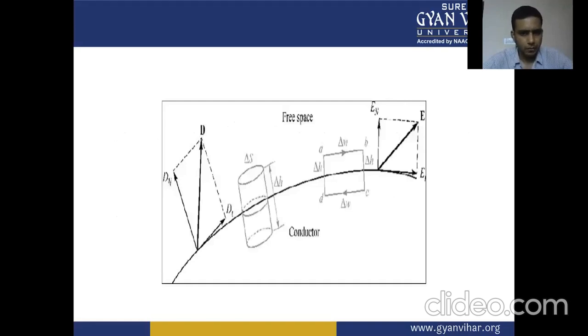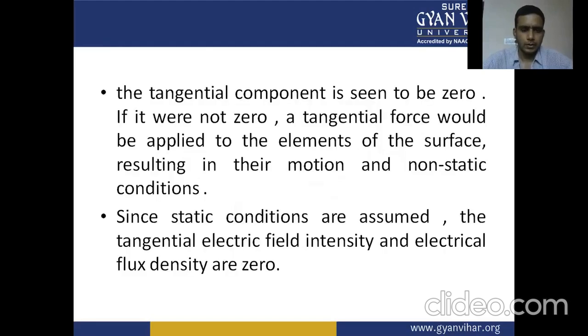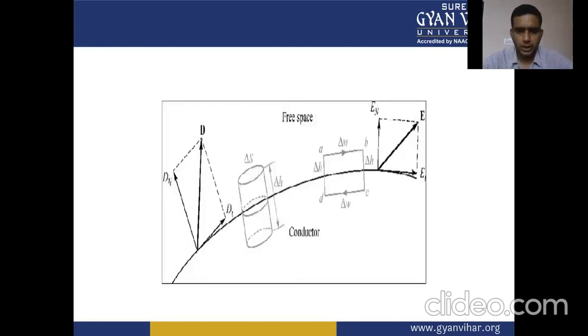We have one normal and one tangential component of the electric field vector and electric flux density. The tangential component is seen to be zero. From this, you are able to understand that the tangential component is zero.